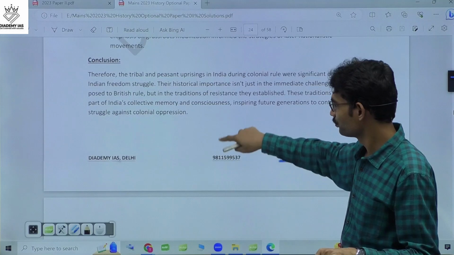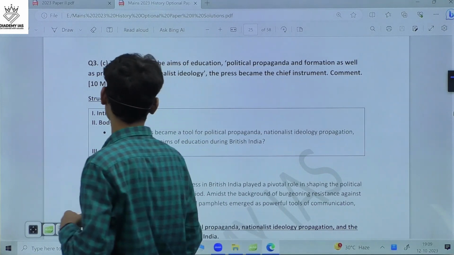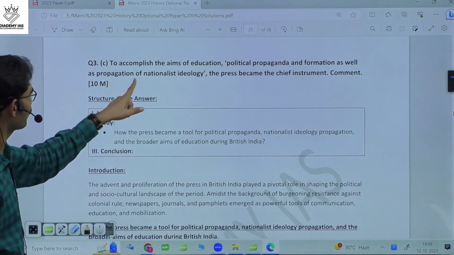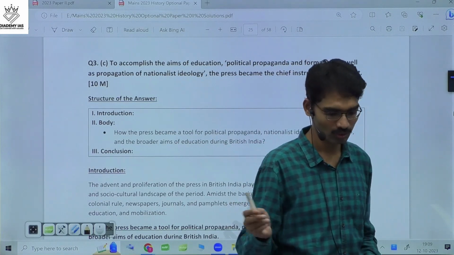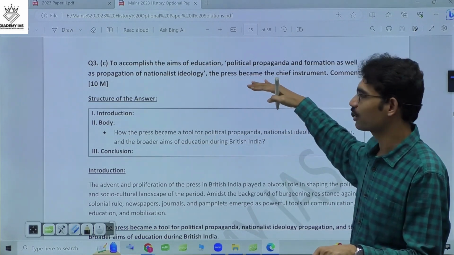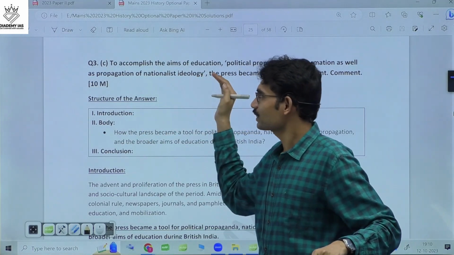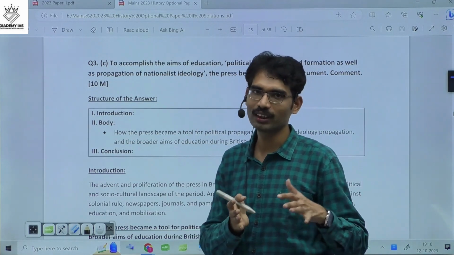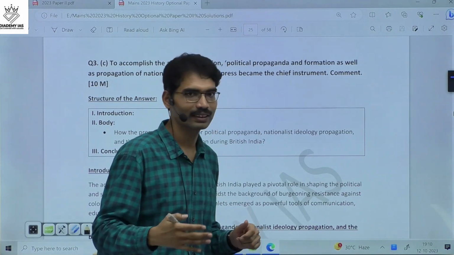So this is 3B. Next, 3C. To accomplish the aims of education, political propaganda and formation as well as propagation of nationalist ideology, the press became the chief instrument. So what is the meaning of this? In simple terms, it is asking about the contribution of the press. There was a previous year question that the press acted not only as a newspaper but also as a views paper. They are not only reporting the news, but they are also giving the views so that they are enlightening the people.